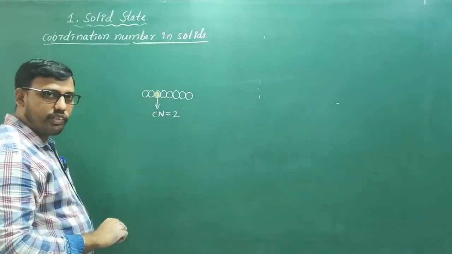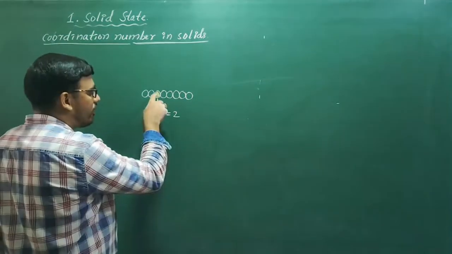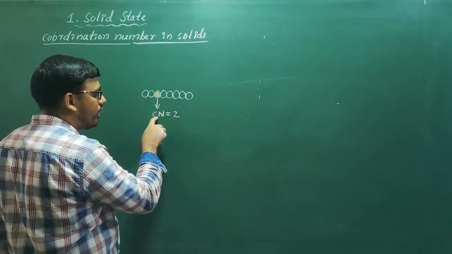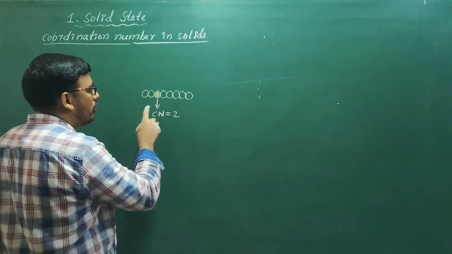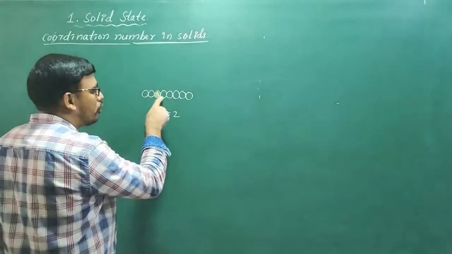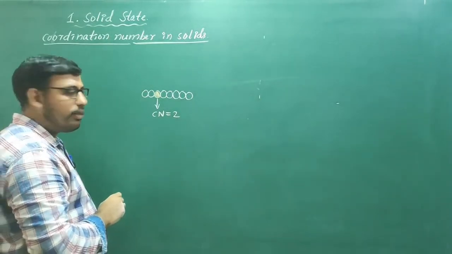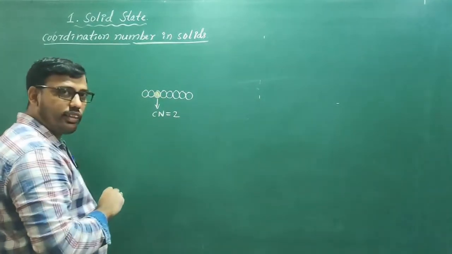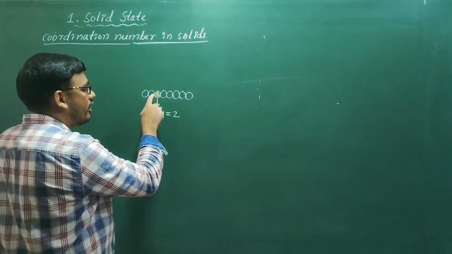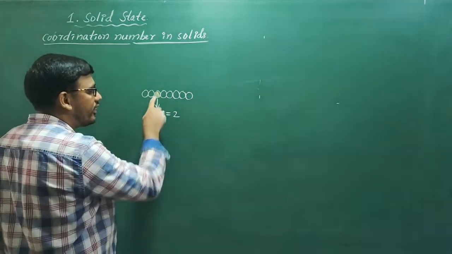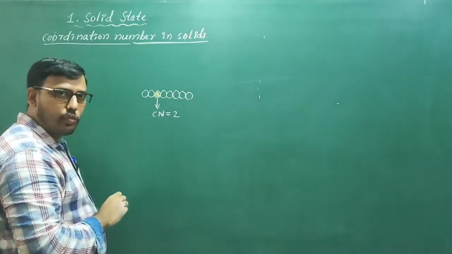Hope you understand the definition. For this particle, the coordination number is 2 because it has two nearest neighboring particles. Nearest neighboring particles in the sense that two particles touch this particle, hence its coordination number is 2.